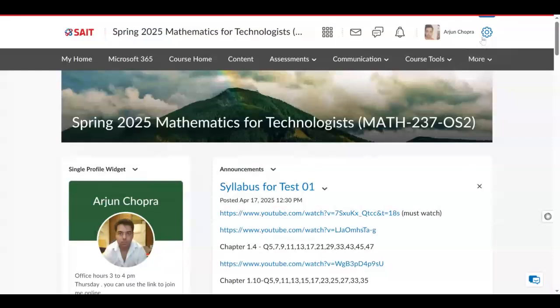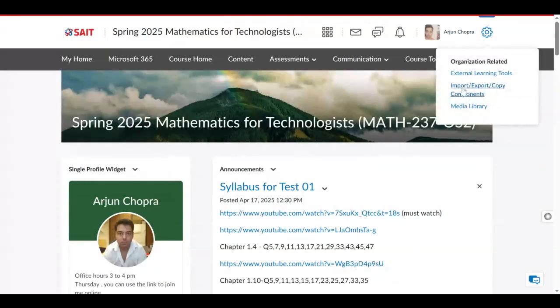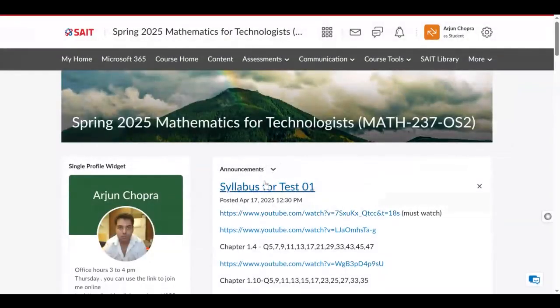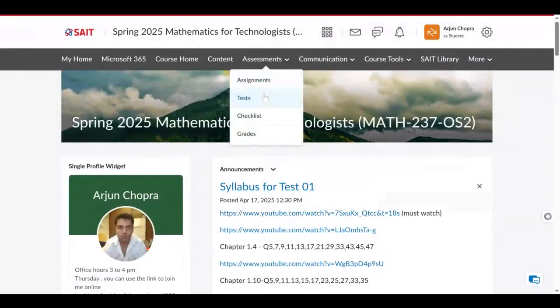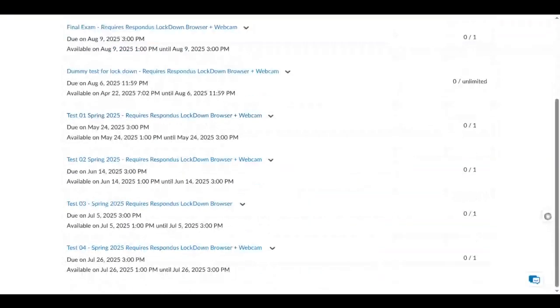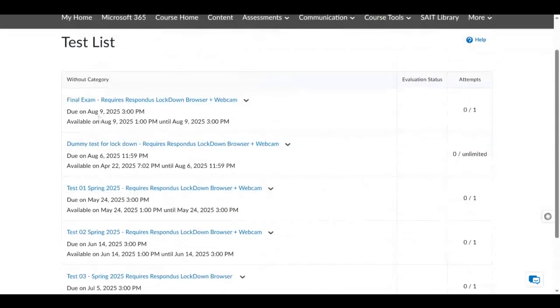Before I click on the test section, I'm going to change the settings, the student settings. So let me quickly change this one to view as a student, and that's how you're going to see it. Now if I go to the assessments and then click onto the test section, these are the tests. So please make sure you book these timings off. These tests are on Saturdays.